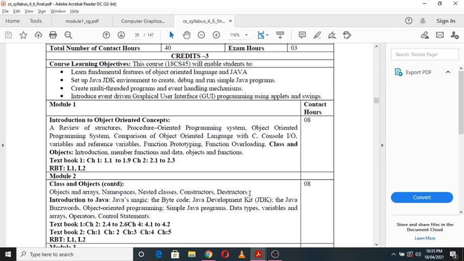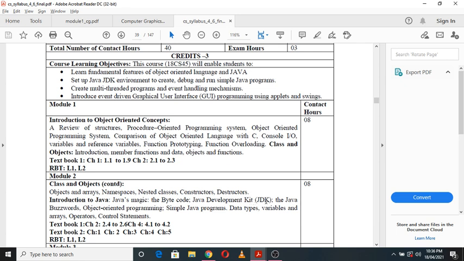So till here, constructors and destructors, it is about the class and object, that is the basic class and object concepts. The continuation of this module 2 is with respect to Java, right? Java programming. So here you are going to understand some of the introductory part of Java in this module, right? That is Java's magic, then bytecode, then the Java Development Kit, that is the JDK environment.